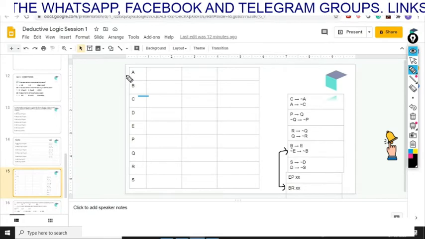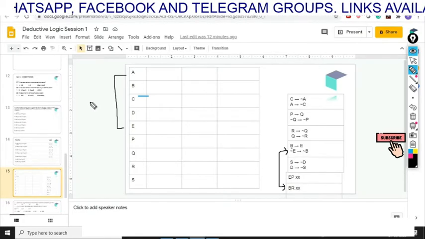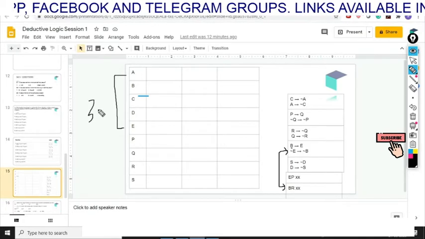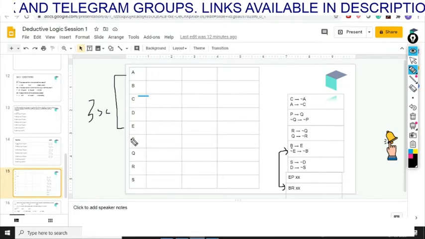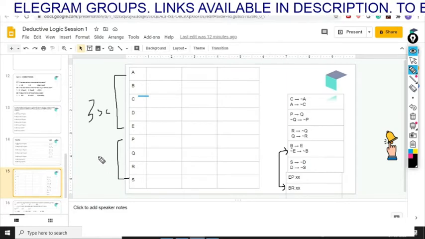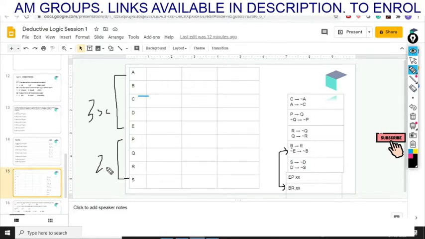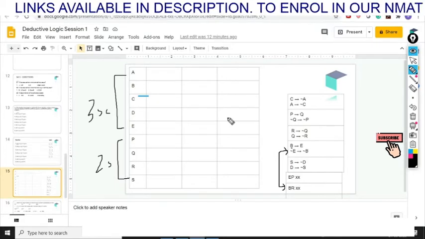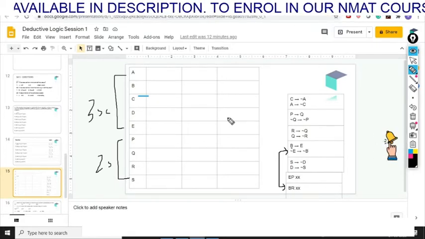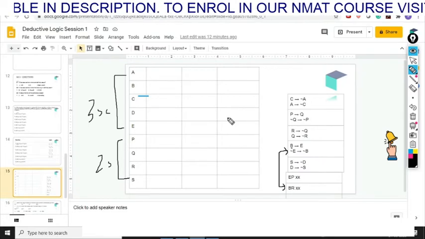In this diagram you can see that there are three scientists. Out of the five scientists we have to select three scientists. The scientists are A, B, C, D and E, and the students are P, Q, R, S, out of which we have to select two students. Okay. So now we'll try and put ticks and crosses in front of all of the members, and we try to form such a team as required.